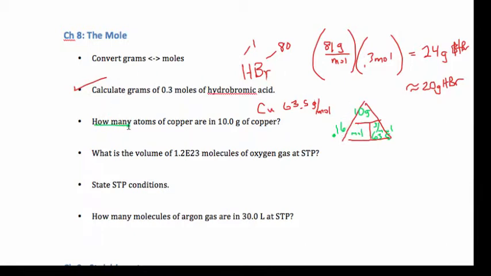How many atoms? We're not done. I need to get the Avogadro's factor in here. Those moles times the fact that there are 6.022 times 10 to the 23 atoms in a mole will give me my final answer. I get 3 sig figs here: 9.45 times 10 to the 22 atoms.